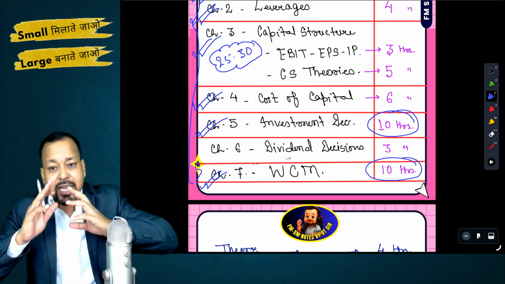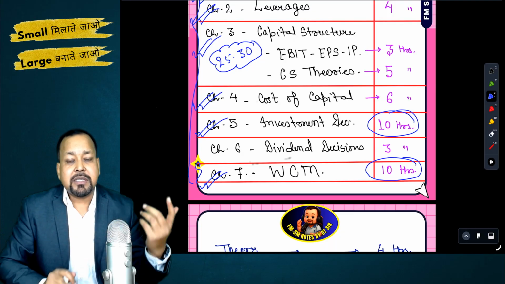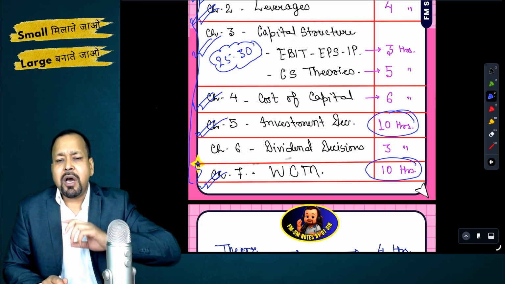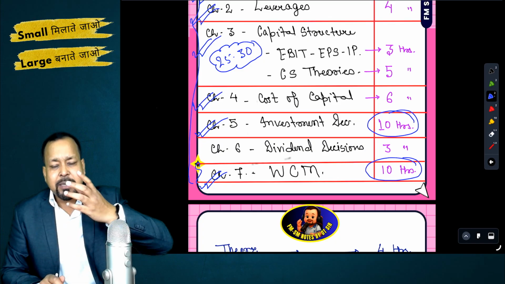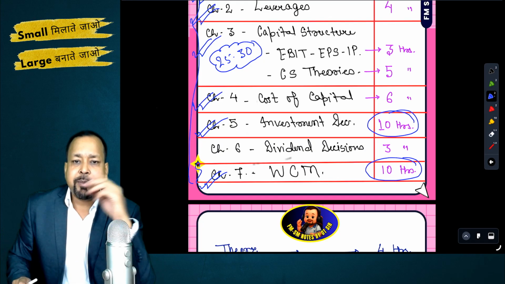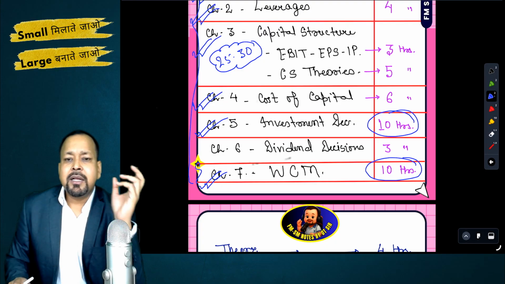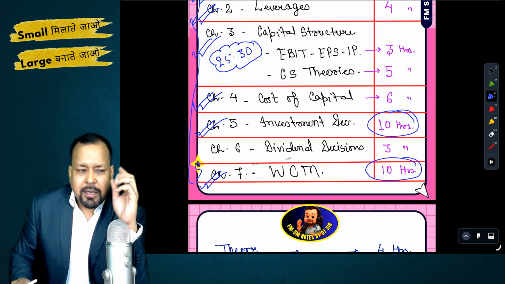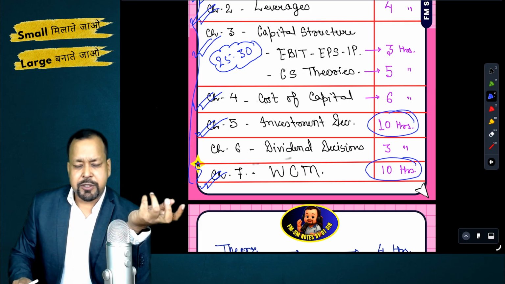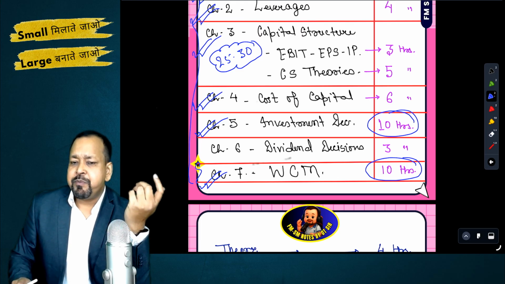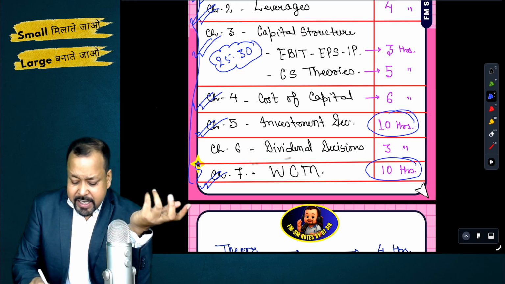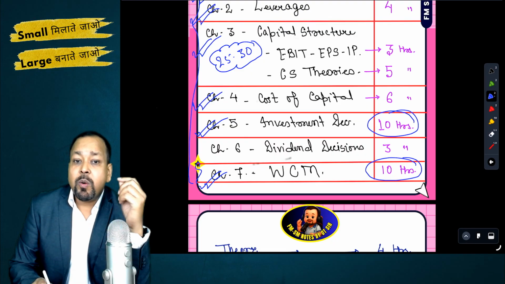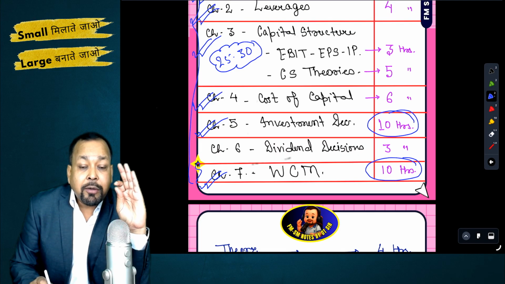If you are leaving any of the chapters, say investment decision or WCM, I'm sure, and I have seen it, and I have seen the permutation and combination of the question paper A, B, C, like that. That only you will be able to score, attempt 40 to 42 marks question paper. Otherwise, if you leave any one of these chapters, I won't advise you to leave any of these chapters.